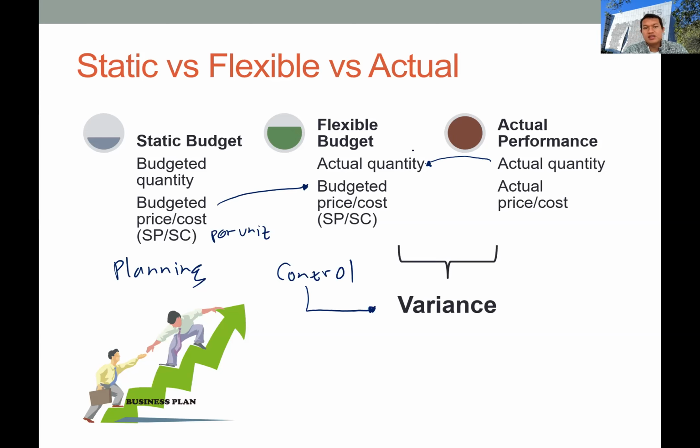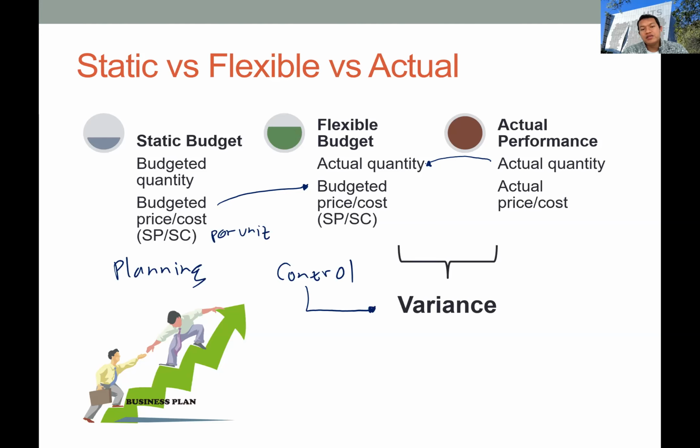Okay, so in order to calculate the flexible budget figures, the idea in the flexible budget is that the company wants to capture the discrepancies or any variation in the quantity produced or quantity of sales that they have. And lastly, we have the actual performance. This is the actual result that the company had during the financial year. In the actual performance, we have the actual quantity and also actual price and actual cost.